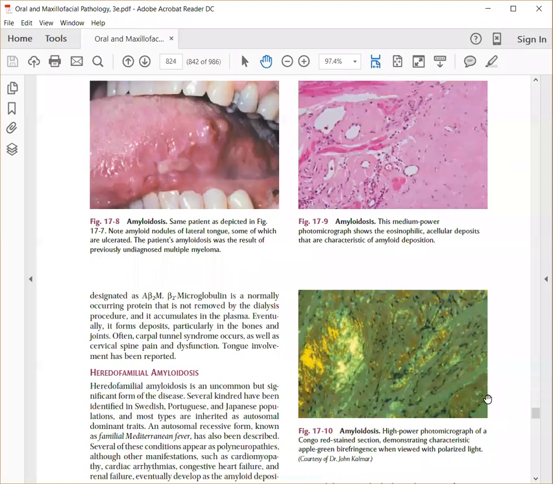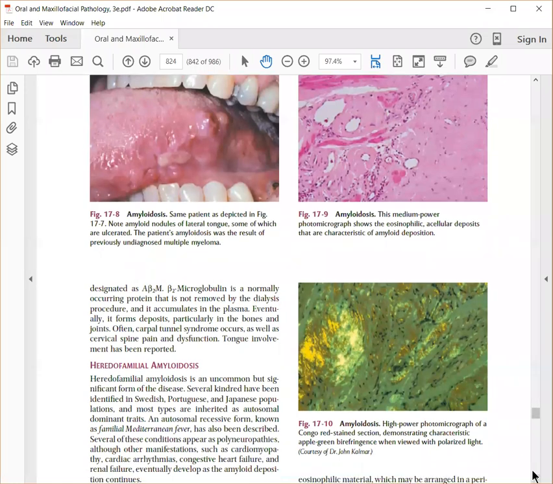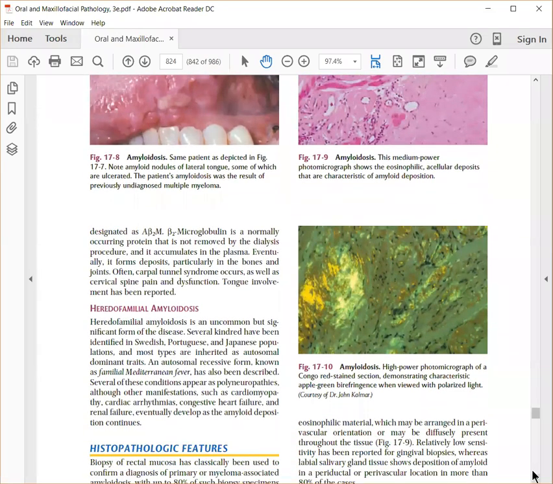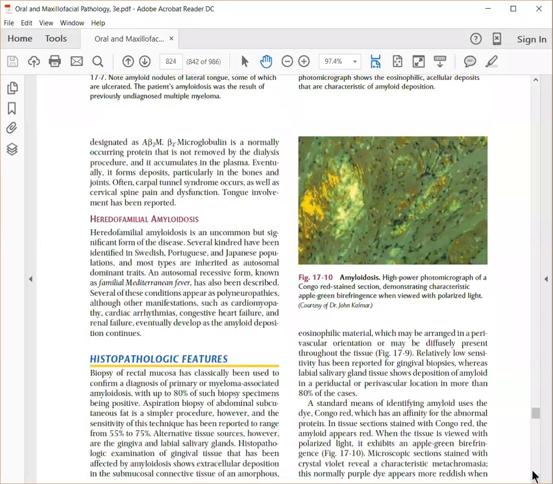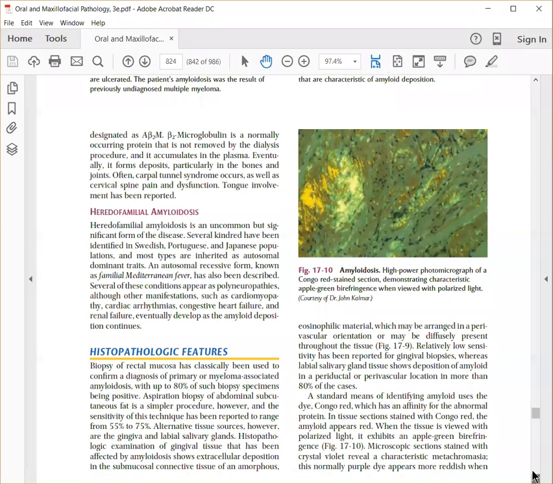So when you do a special stain, which is called Congo red, and see it under polarized light, you see this apple green birefringence. So with this apple green birefringence, you can confirm that this is amyloid material. So the treatment is you have to try to identify what is the cause that is leading to this deposition, and if you start treating the cause, this deposition of amyloid will stop.